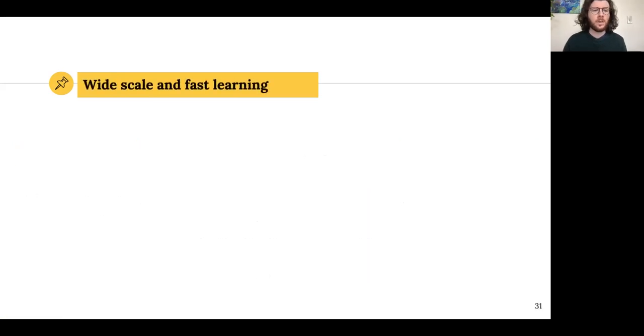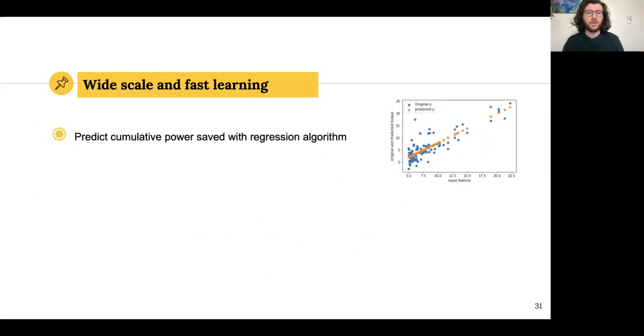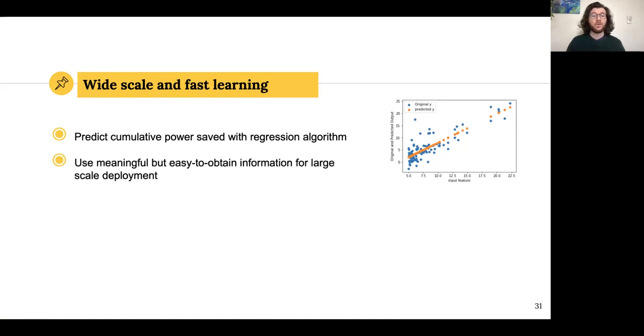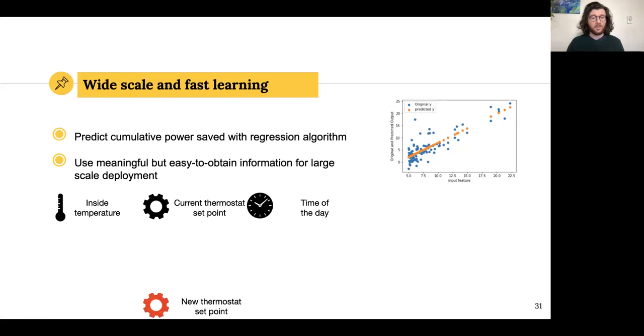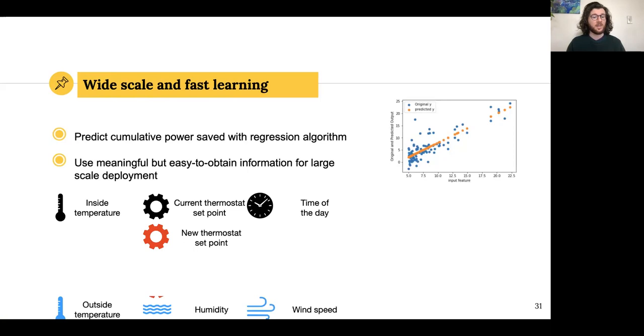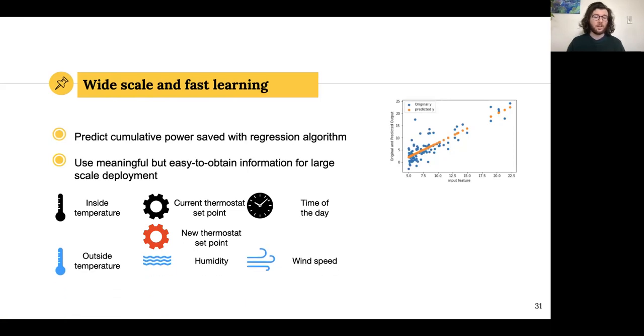And so, in order to have a wide-scale approach that can learn fast, we decided that, contrary to what the literature does, we just need to calculate the power saved within that time frame. We don't need a whole trend of energy consumption, we just need a number. Similarly, we need to rely on easy to obtain information. So nothing that considers the house size or the occupancy, but something tangible and easy to obtain. And so we have the inside temperature, the current thermostat set point along with the new thermostat set point, and the time of the day, plus some weather-related information.